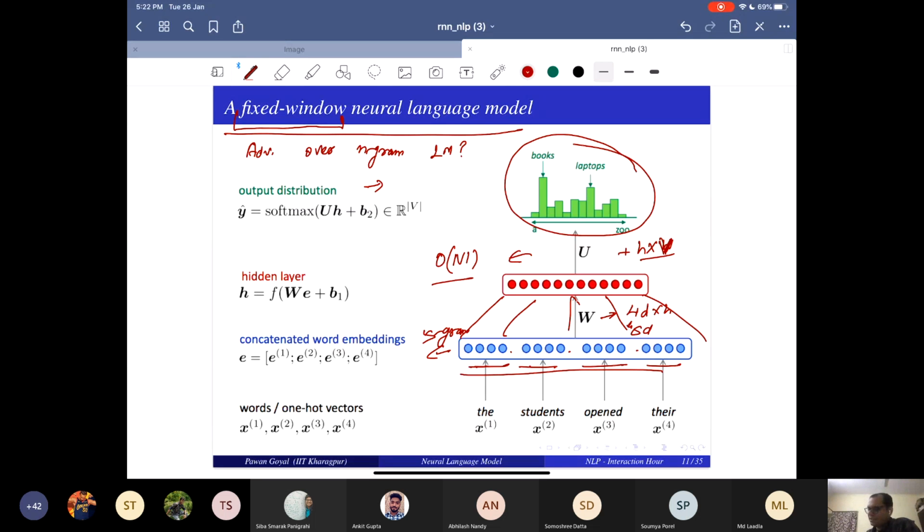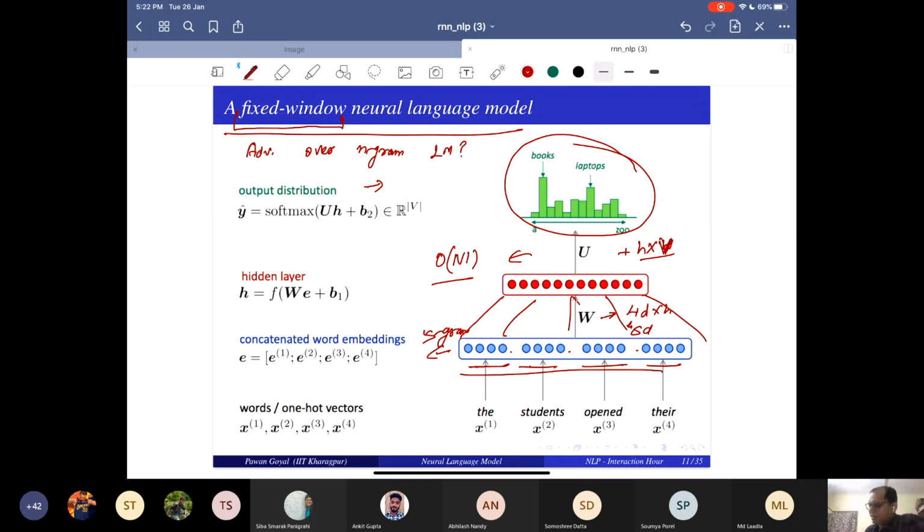And if I increase my window length, the parameters are going to increase. Even if they are increasing linearly, they are increasing. So that is one problem. There is one very specific problem with this. That is also there with the n-gram language model, but with this it becomes more problematic.